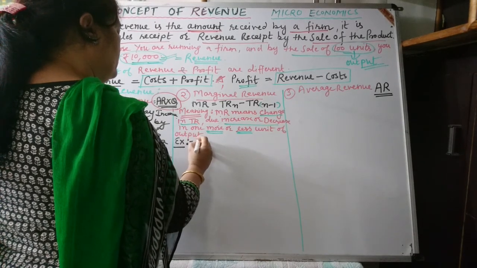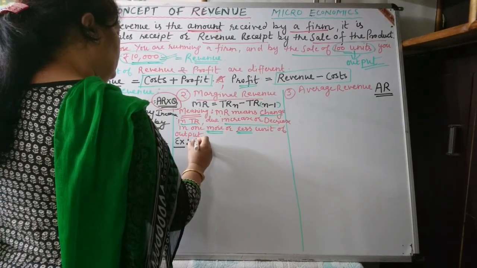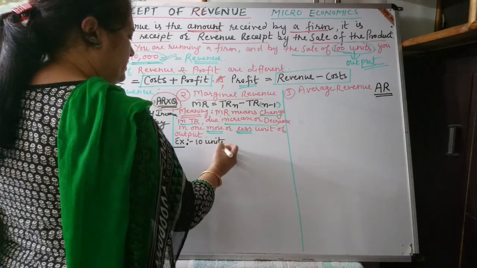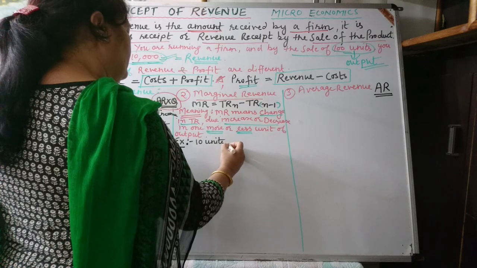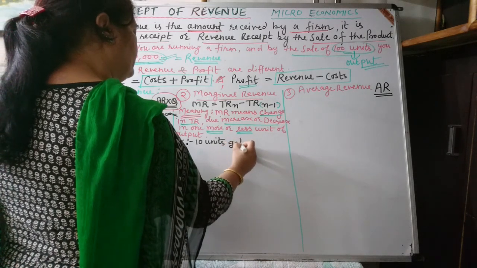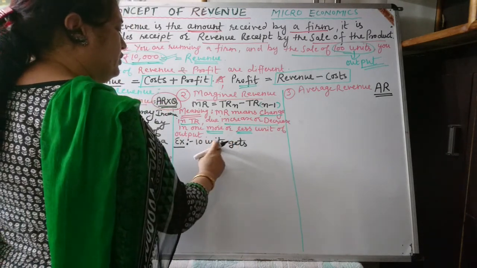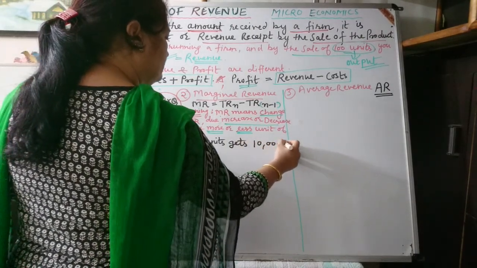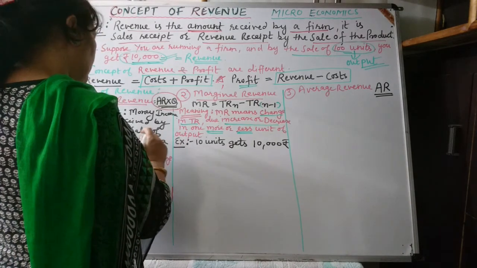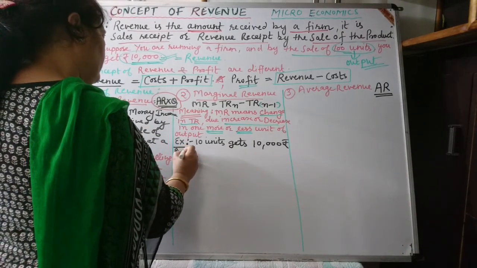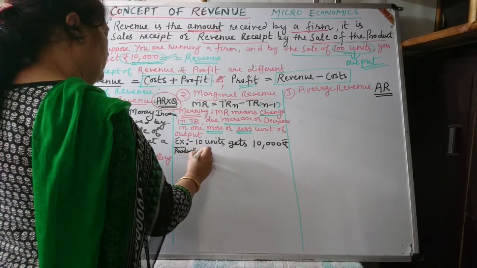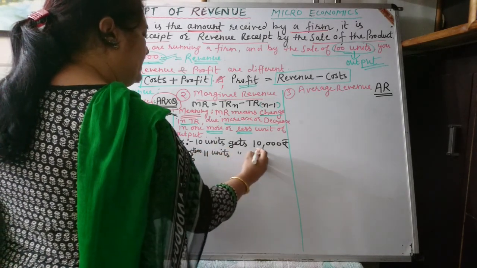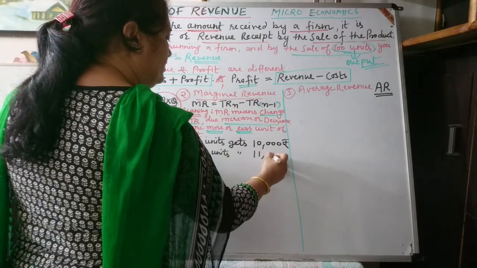Now suppose, for example, that the firm is producing 10 units and by the production of 10 units the firm gets 10,000 rupees, and with the production of 11 units the firm gets 11,000 rupees.